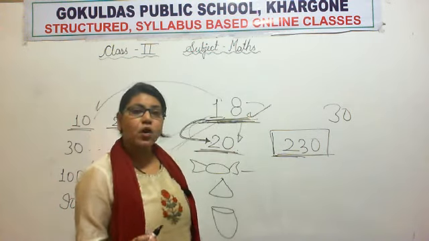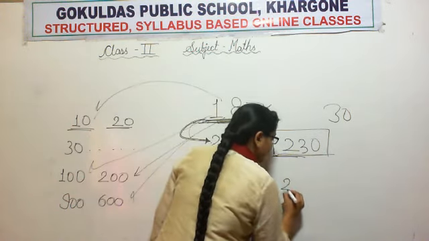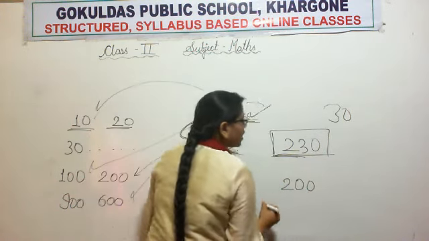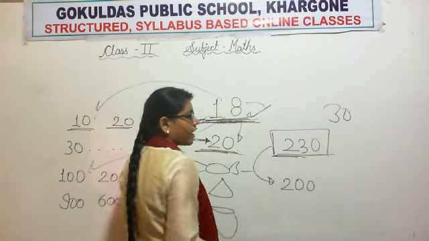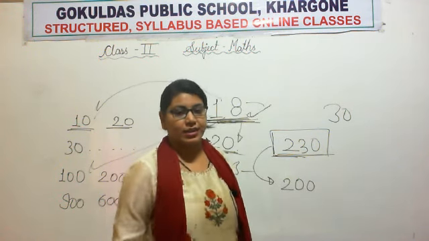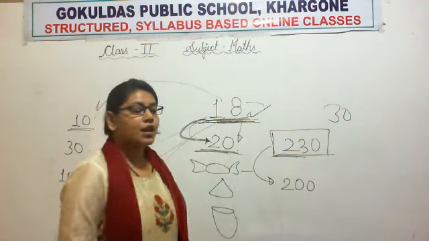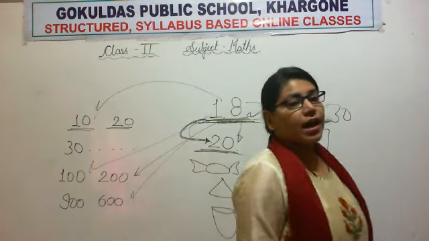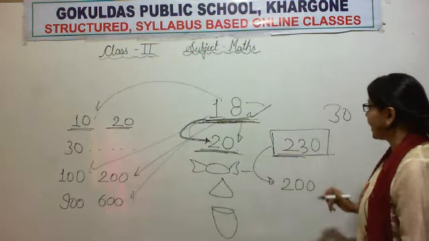So what will we do? Again we will make an estimation. We will round off this 230 to 200 and we will order 200 chairs. Okay, so this is now again